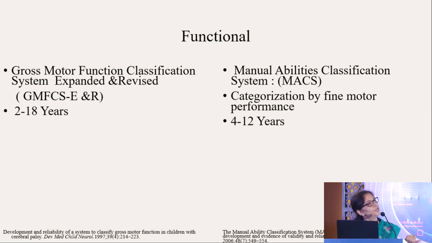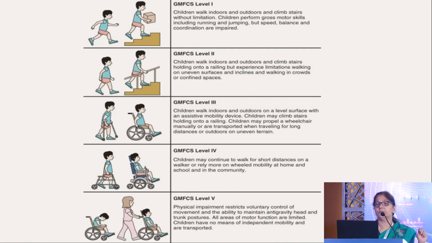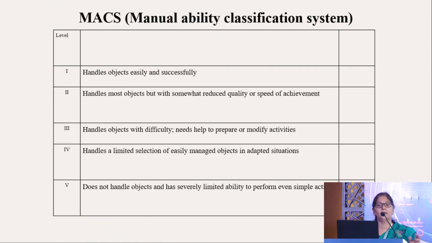Then you have a functional classification, the gross motor function classification system, and for hand assessment you have the manual ability classification system. So this is GMFCS, level 1 is independent and level 5 is totally dependent, and accordingly MACS classification from grade 1 to grade 5.